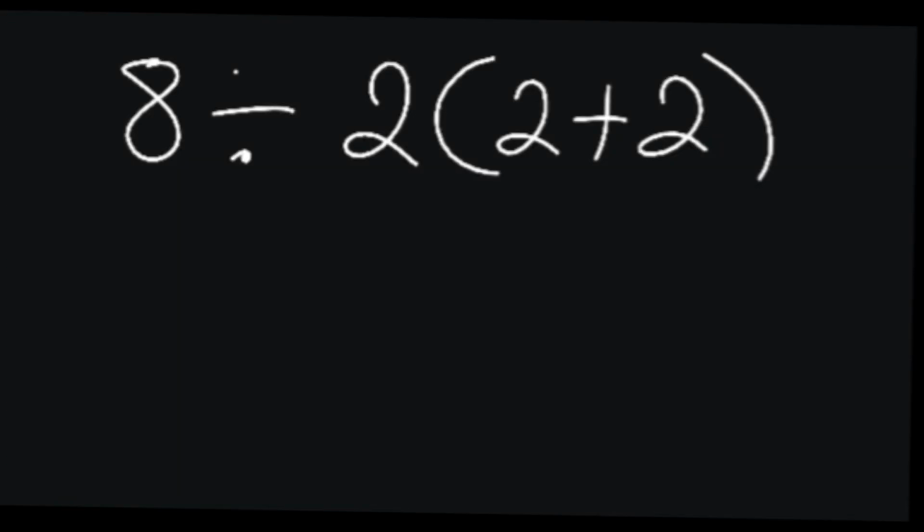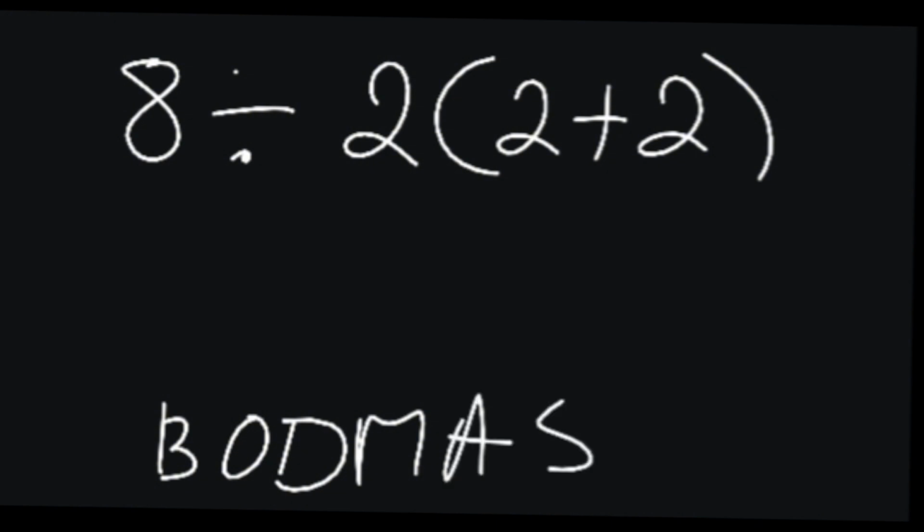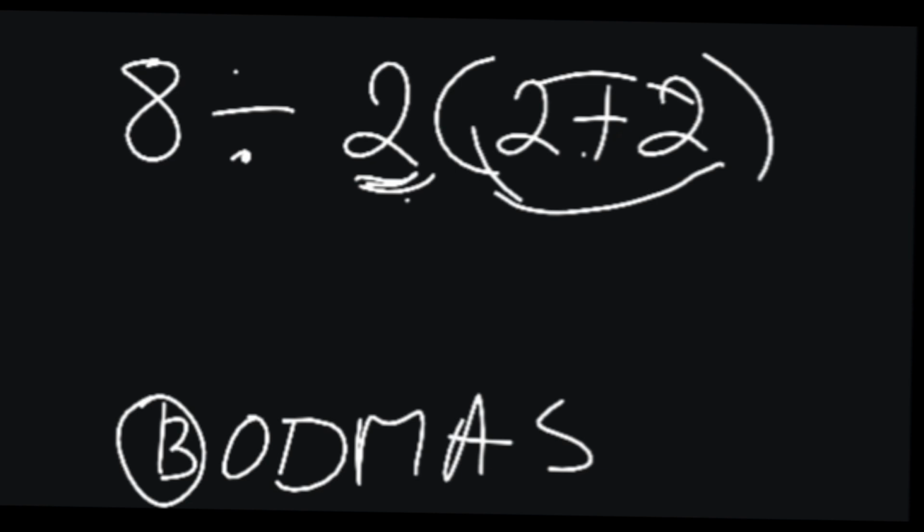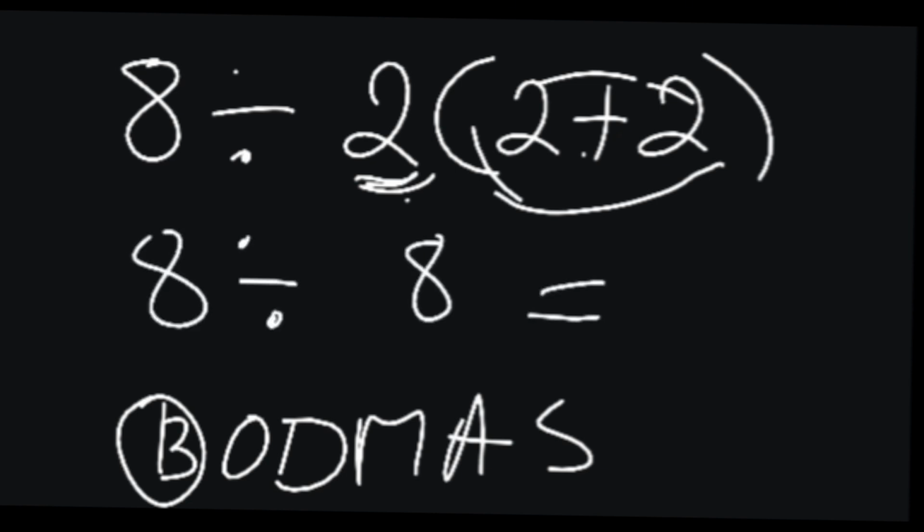Okay, having this other question that is 8 divided by 2(2 plus 2), I'm going to be using the principle of BODMAS, not PEMDAS, because they have a bracket. BODMAS. Okay, B is the bracket, taking everything within the bracket. That is 2 plus 2, you are going to have 4. Then we multiply: 2 times what is inside the bracket, you are going to be having 8. Hence, you are going to be having 8 divided by 8. That is equals to 1.